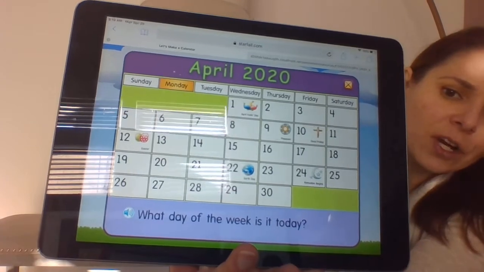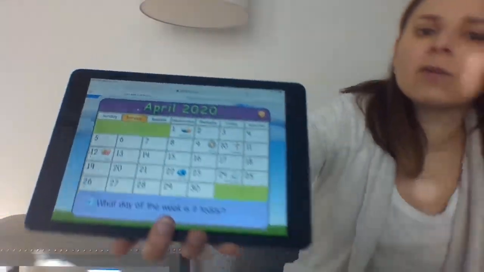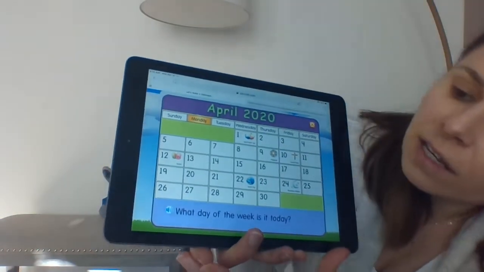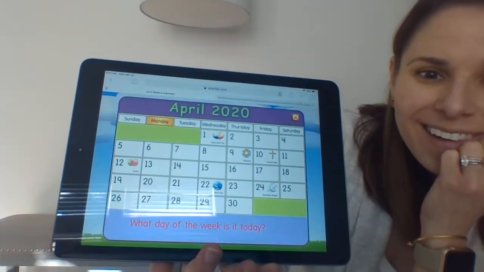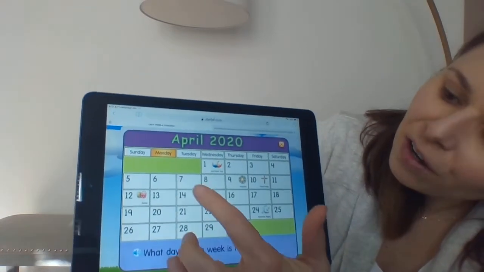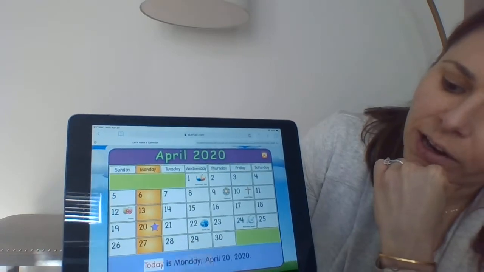So it asks you a question on the bottom. And what's cool about Starfall is that it reminds me a little bit of Reading A to Z, and that you can hit this speaker. What day of the week is it today? And it reads the question for you. So great job. I hit Monday.